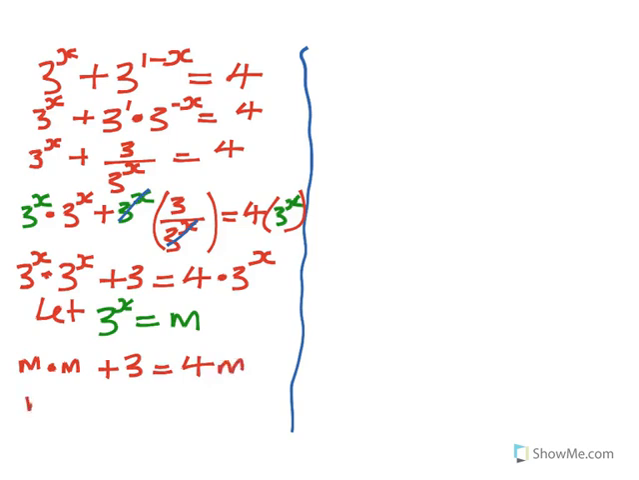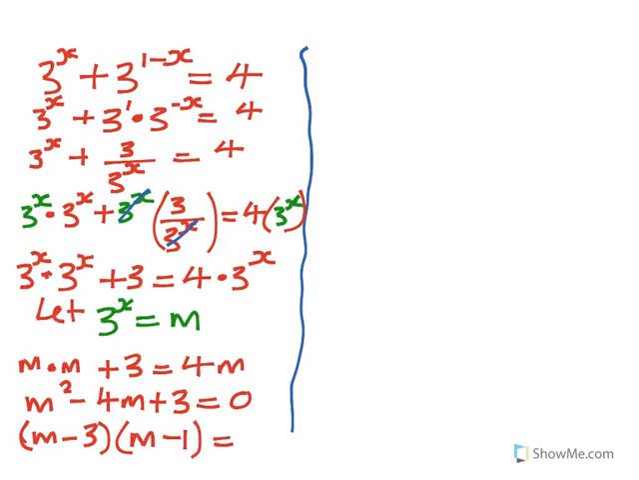If I rearrange it, m times m, you've got m squared minus 4m plus 3 is equal to 0. Using the product sum method, what do you have? You have m minus 3 and m minus 1 is equal to 0. Now if I take it back on top there, therefore m minus 3 is 0, so m is equal to 3, or m minus 1 is 0, so m is equal to 1.